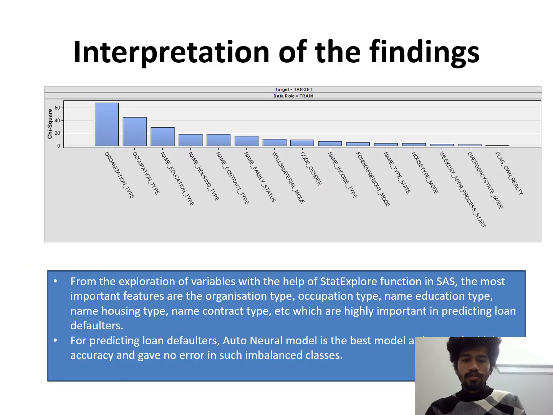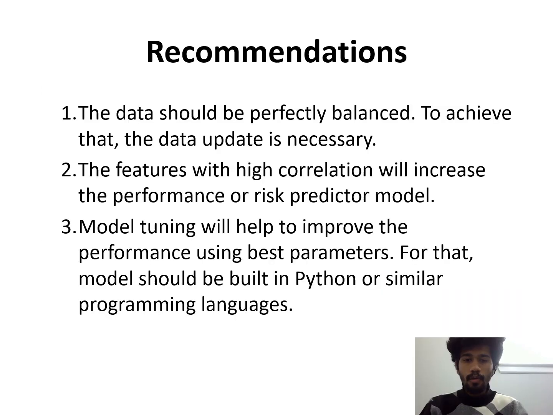Coming to interpretations of findings from the graph with the help of the stat export function in SAS, the most important features are organization type, occupation type, contract type, etc., which are highly important in predicting loan defaulters. For predicting loan defaulters, the autoneural model is the best model as it gives the highest accuracy and gave no error in such imbalanced classes.